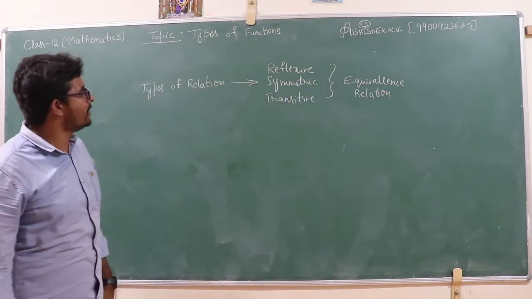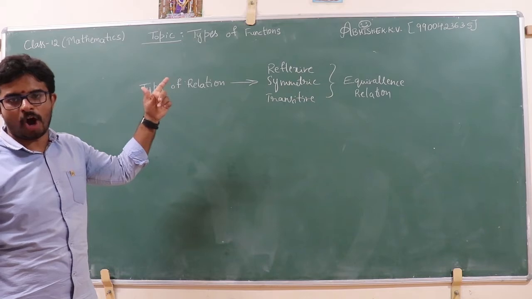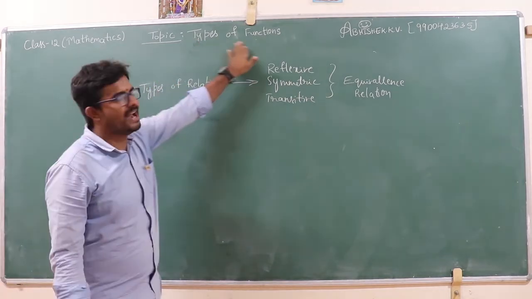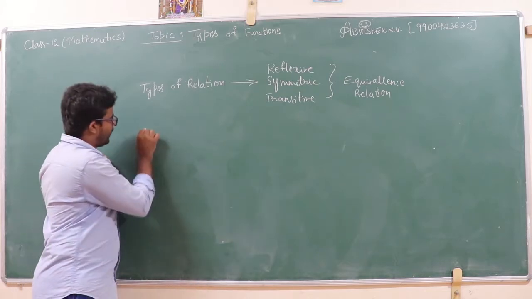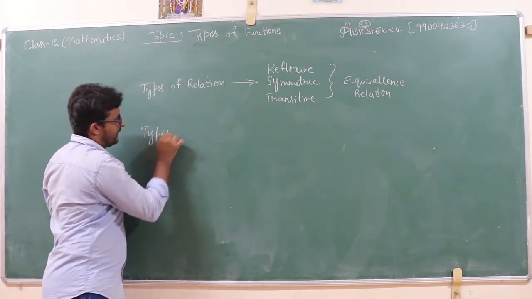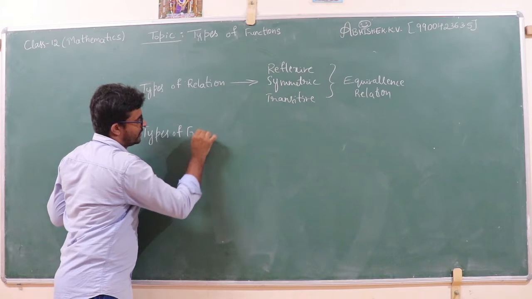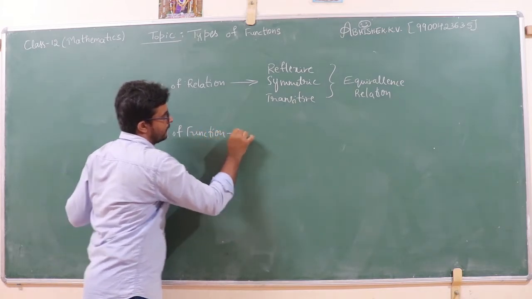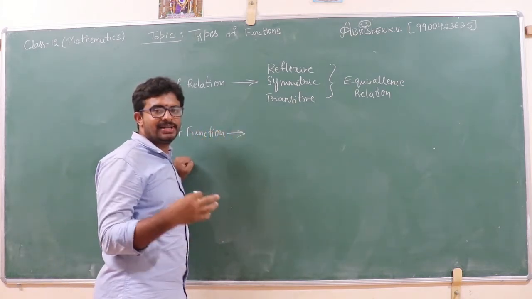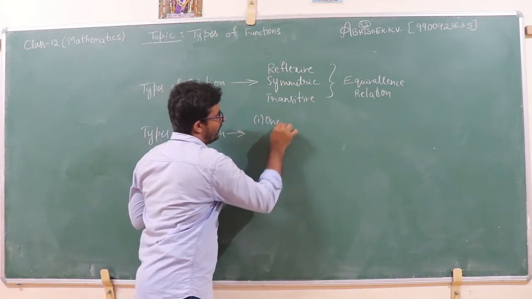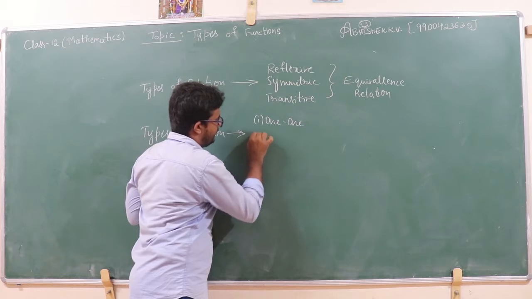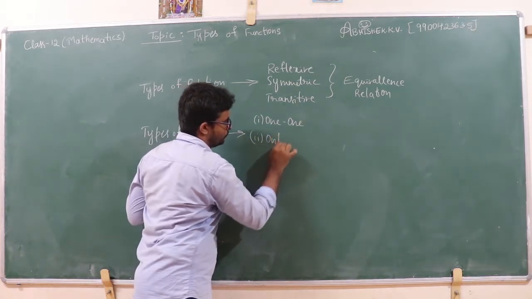So in this session, I move on to the next subtopic on relations and functions, that is types of function. Mainly we are going to learn two types of function. Namely, the first one is one-one and the second one is onto.